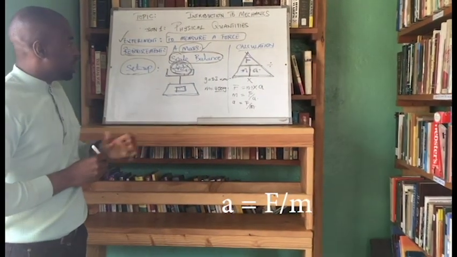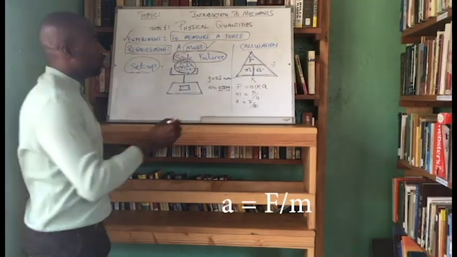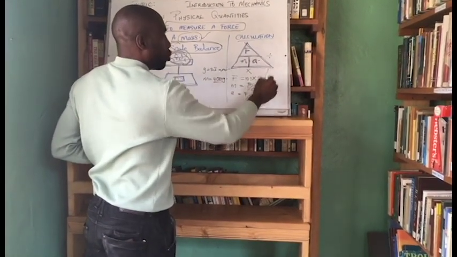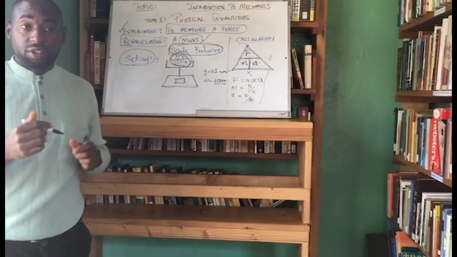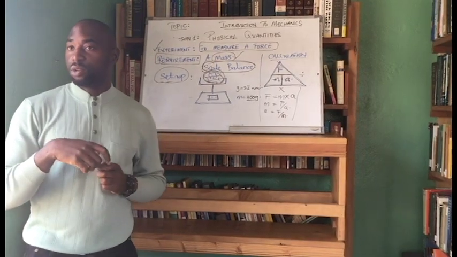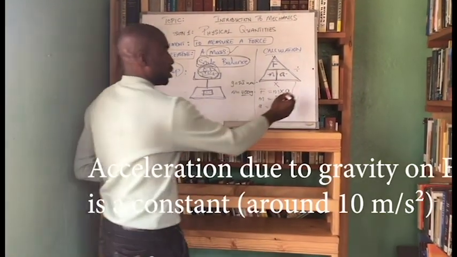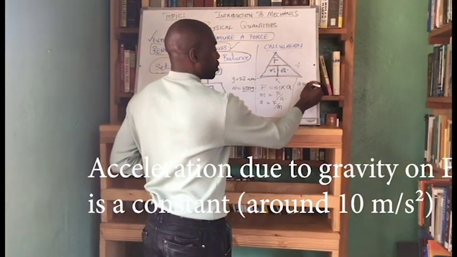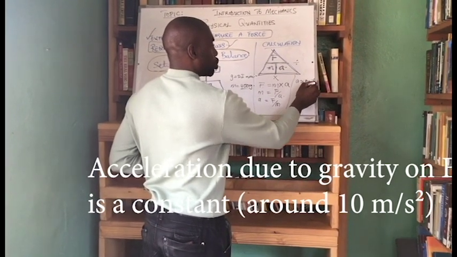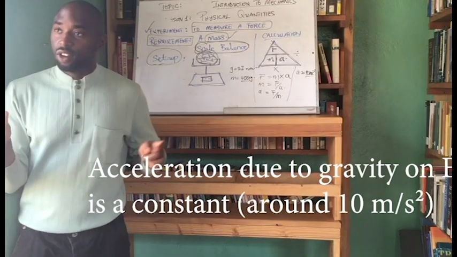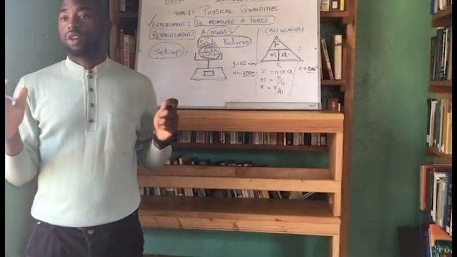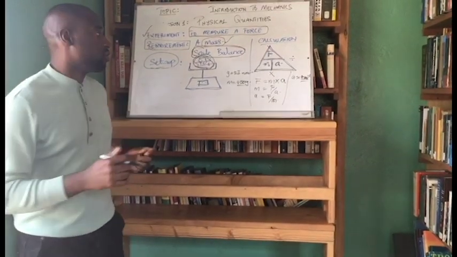And this, therefore, because we are assuming that the acceleration due to gravity for every mass that is found on the planet Earth, A is a constant, which is approximately 10 meters per second squared. It's constant on Earth, but if you go to another planet, it's going to have a different acceleration due to gravity.